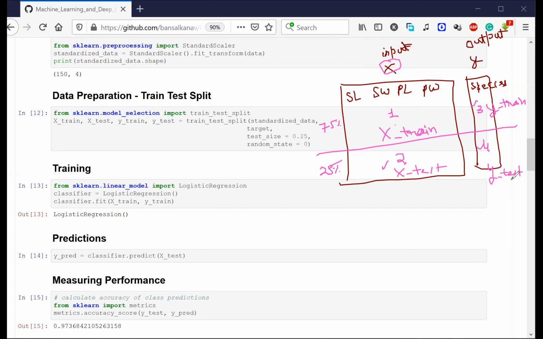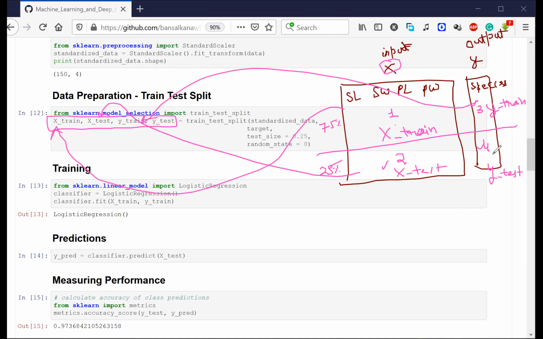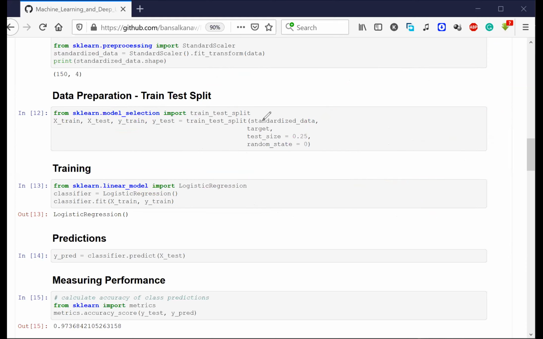Is this fine with everyone? Do you see on the right hand side, I've kept all these variable names. All these pieces will get stored inside them. I hope this is clear to everyone.